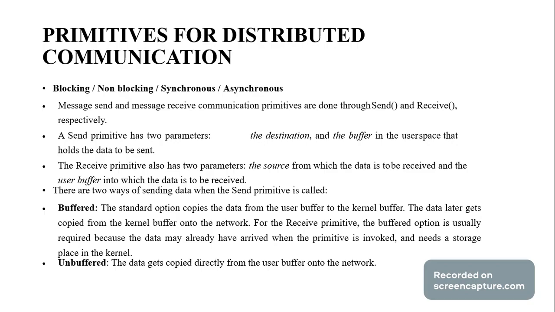More primitives are used for distributed communication: blocking, non-blocking, synchronous, asynchronous. The message and receive communication happen through send and receive respectively. A send has two parameters, destination and buffer. The receive has source and buffer. Buffer has two methods, buffered and unbuffered. Unbuffered gets the copy directly from the buffer of the network, but buffered is used so the data later gets copied from the kernel buffer.